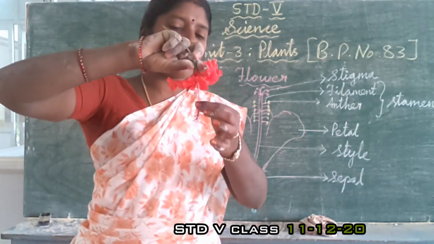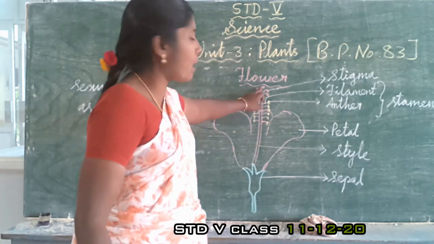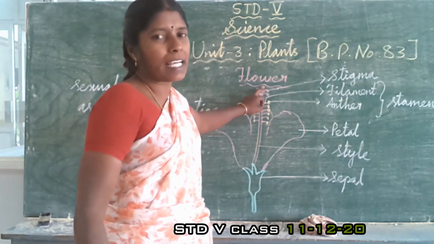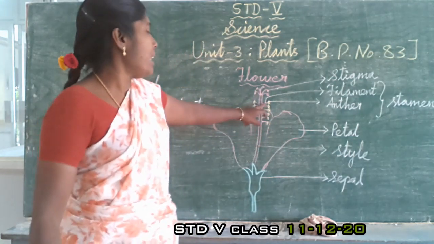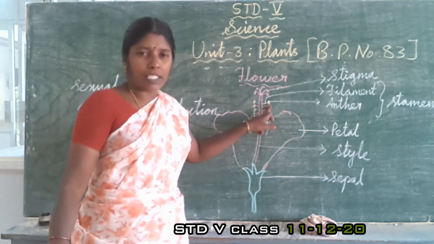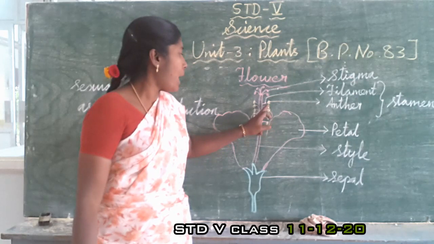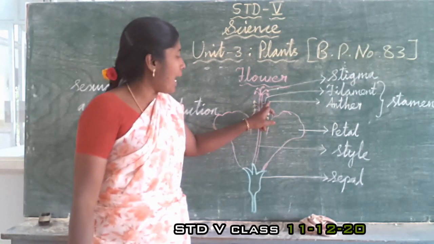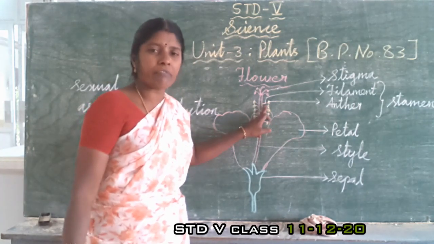This one is called style. This part is called style, and at the top the stigma is there. Here the yellow things are the pollen grains that we will study, and the part that holds the pollen is called the anther. The anther is joined to the style with a thin filament.